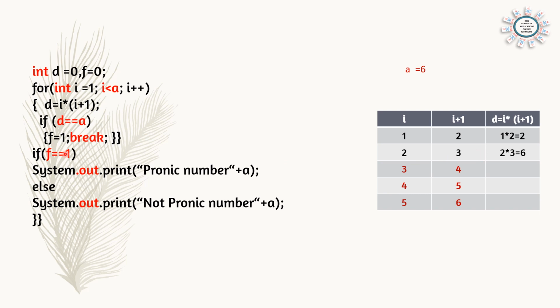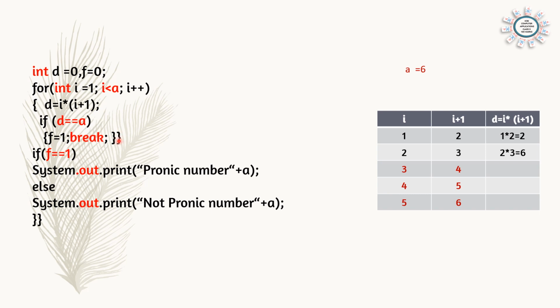So what we can do, we will change f to 1. If the number is pronic, f will become 1. And if the number is not pronic, f will remain 0. So here the number is pronic, so f will become 1 and break, because there is no need of further checking the numbers. Further, no need of saying 3 into 4, 4 into 5, 5 into 6, because we already got that the number is pronic. So stop the loop by using the break statement. The break statement will stop the loop and further checking will not be done.